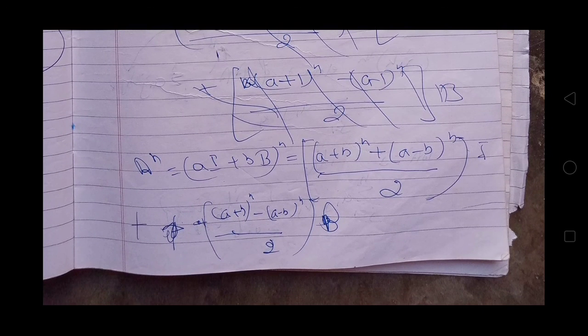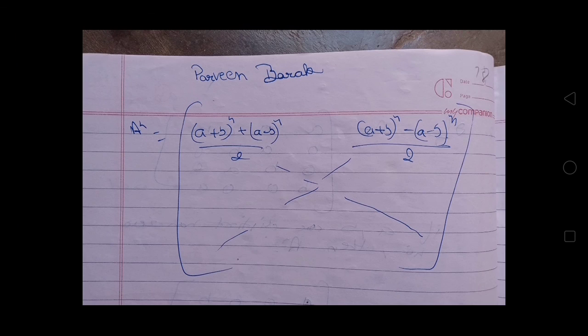So A raised to the power n will be equal to (a into identity matrix plus b into matrix B) raised to the power n, which will be equal to ((a plus b) raised to the power n plus (a minus b) raised to the power n) divided by 2 into identity matrix plus ((a plus b) raised to the power n minus (a minus b) raised to the power n) divided by 2 into matrix B. So finally A raised to the power n will be equal to this matrix.